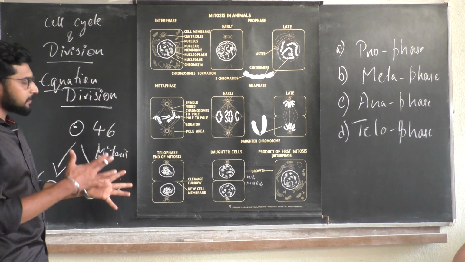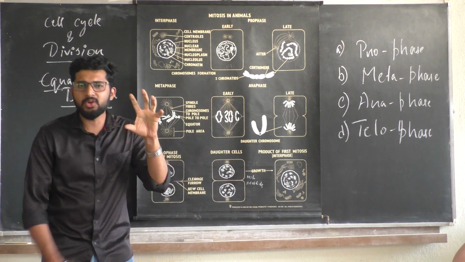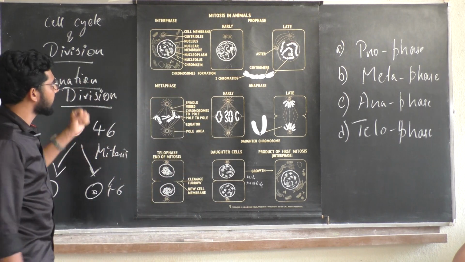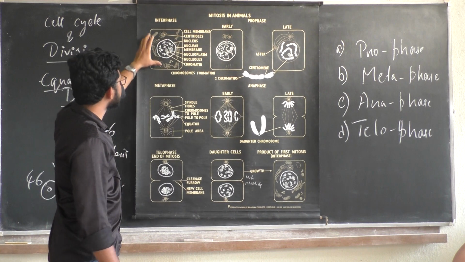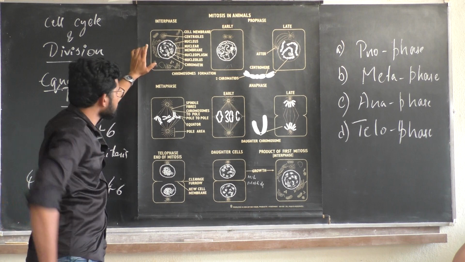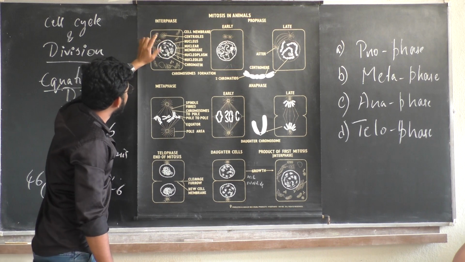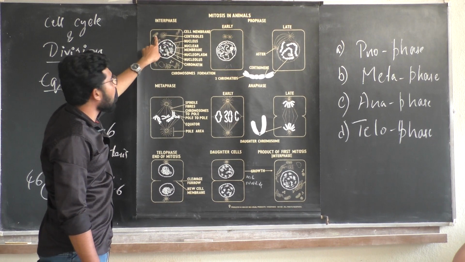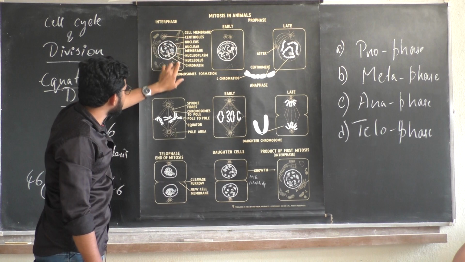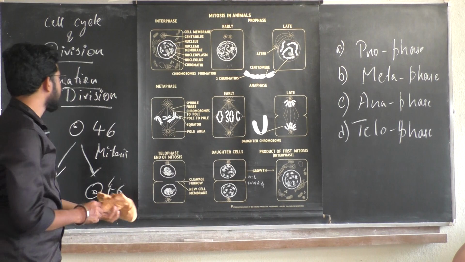So as the name says, prophase. You take a cell, where you have all the cell constituents as well as the nucleus inside. Keenly observe, this is a cell where I have a nucleus inside, and all the cytoplasmic constituents outside of the nucleus. That is clear, right? Yes, sir.